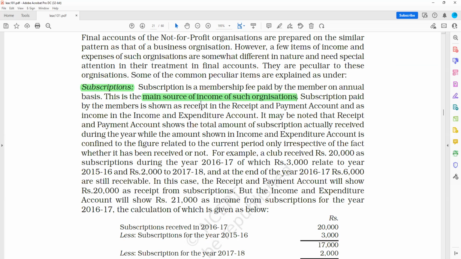Subscriptions paid by the members is shown as receipt in the receipts and payments account and as income in the income and expenditure account. It may be noted that receipts and payments account shows the total amount of subscriptions actually received during the year, while the amount shown in income and expenditure is confined to figures related to current period only, irrespective of whether it has been received or not. This is the same thing we were discussing.